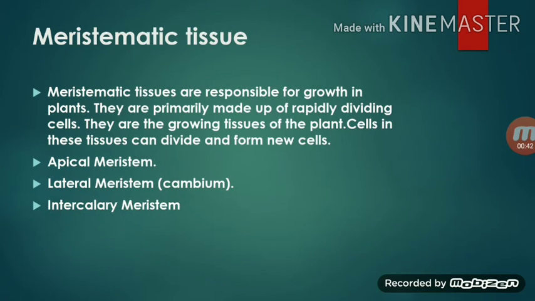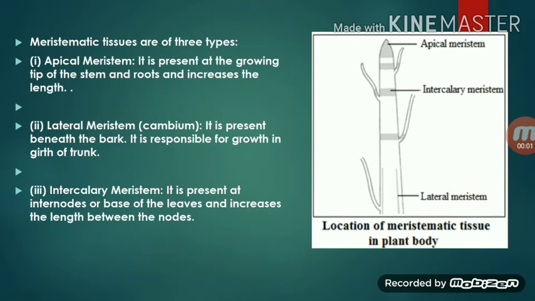So meristematic tissues are of three types. One is apical meristem, lateral meristem or cambium, and intercalary meristem. Try to remember all these terms. Let us see all these types of meristematic tissue in detail. Alright, so apical meristem.